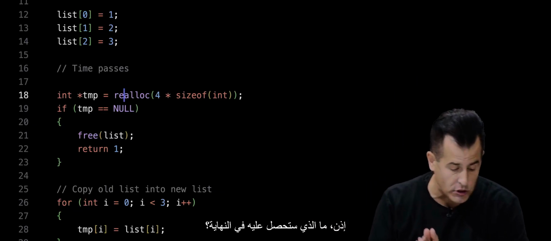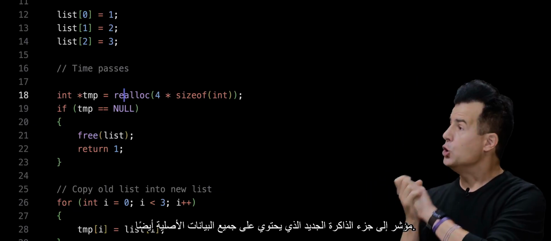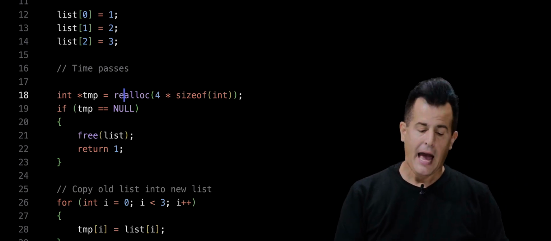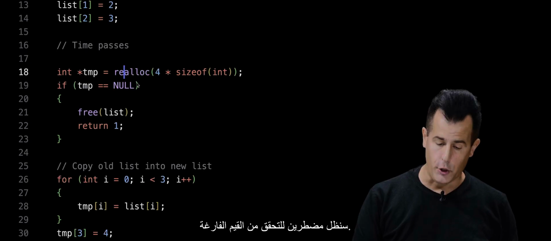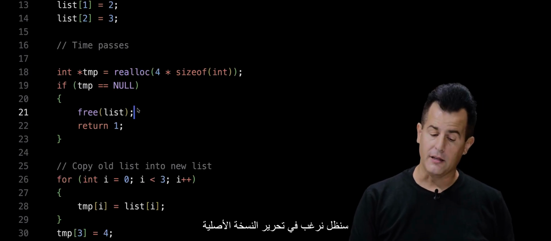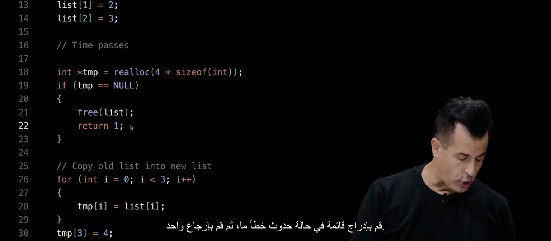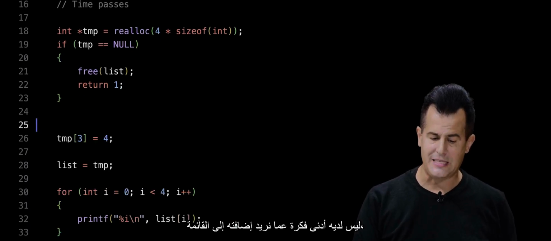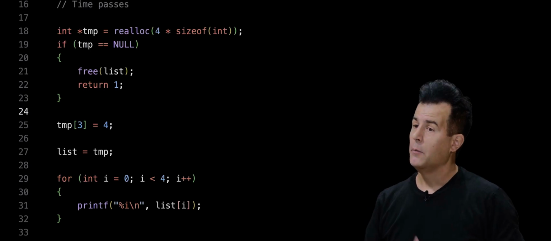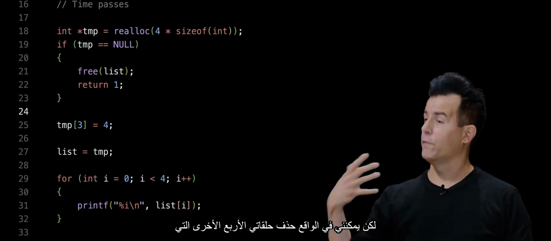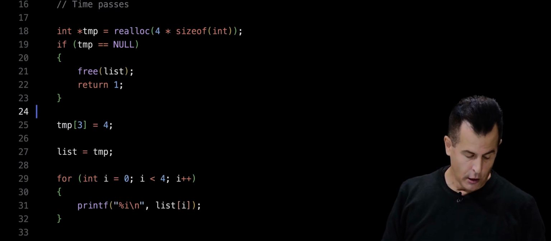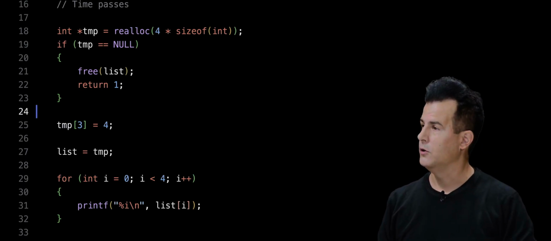So what you get back ultimately is a pointer to the new chunk of memory containing all of the original data as well. However, we're still going to have to check for null. We're still going to want to free the original list if something goes wrong and then return 1. We're still going to want to add the 4th value, because realloc has no idea what more we want to put in the list. But I can, in fact, delete my other for loop, whose purpose in life was just to copy all of those integers from old into new.